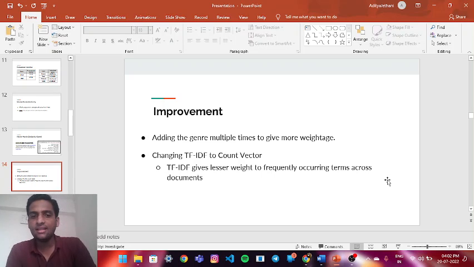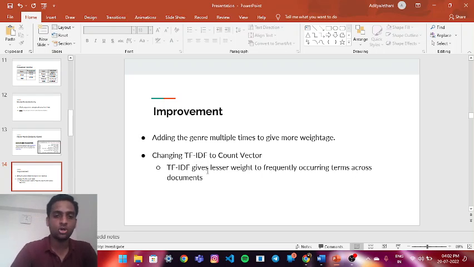Improvement: adding the genre multiple times to give more weightage, and changing TF-IDF to count vector. TF-IDF gives lesser weight to frequently occurring terms across documents. That is, this model will analyze the descriptions of the movies and see what terms are common in both. The lesser weight will obviously be given to those terms.